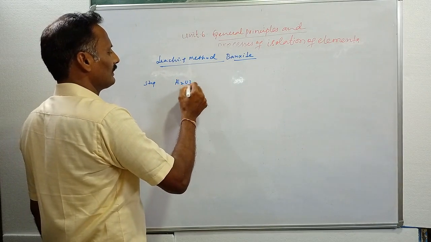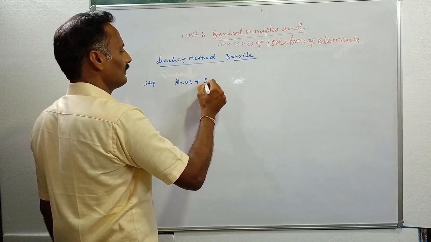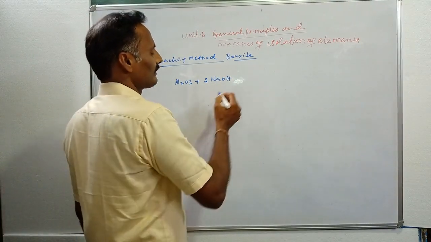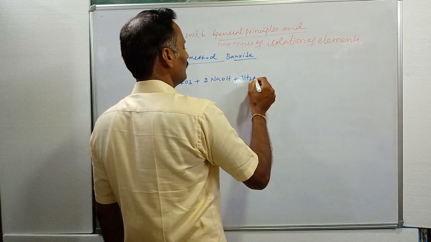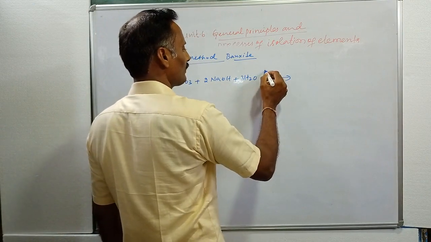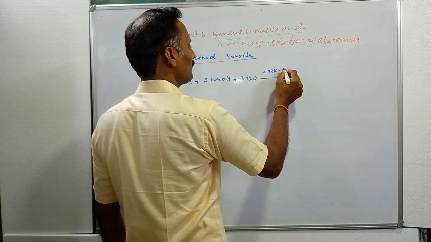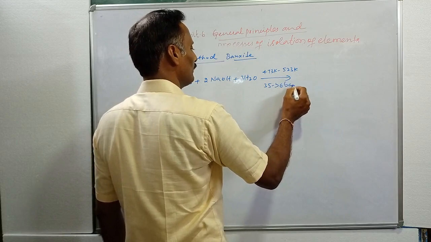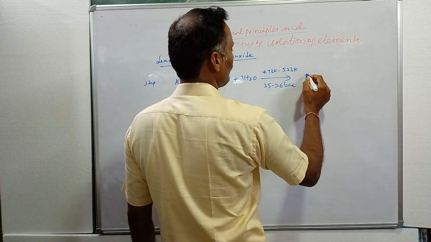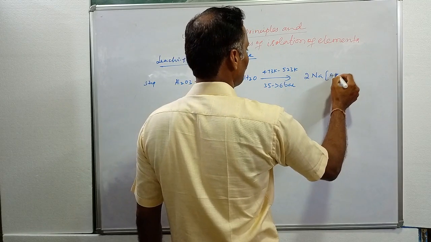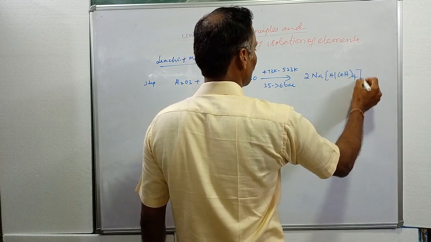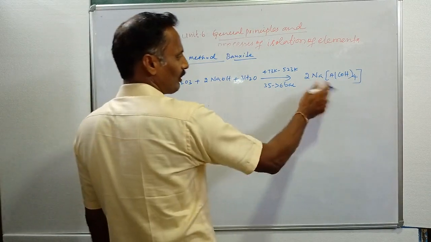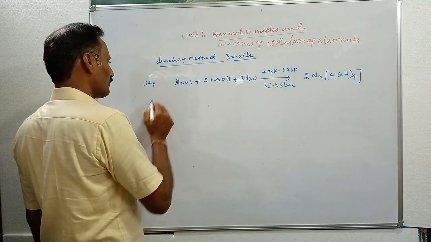Bauxite is nothing but Al2O3. When bauxite is treated with sodium hydroxide in the presence of water, at about 473 Kelvin to 523 Kelvin temperature under 35 to 36 bar pressure, we get the sodium aluminate complex, Na[Al(OH)4]. This is a soluble complex. This is step 1.